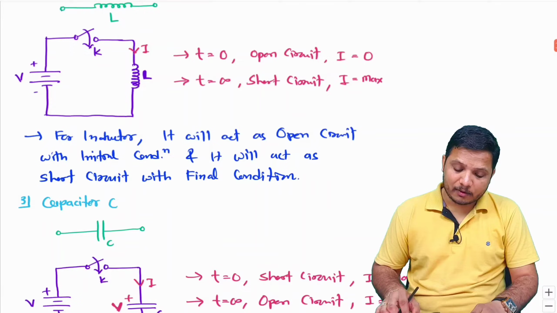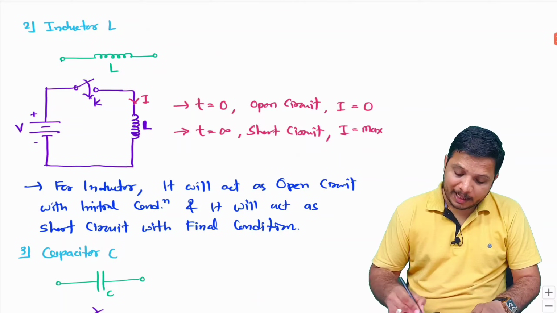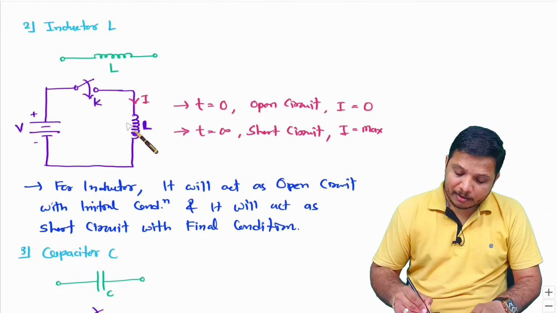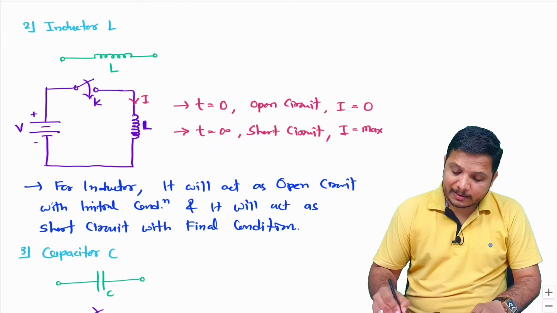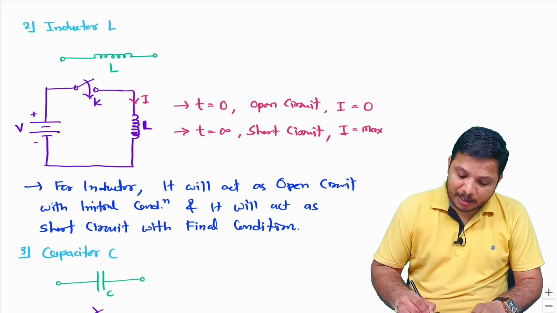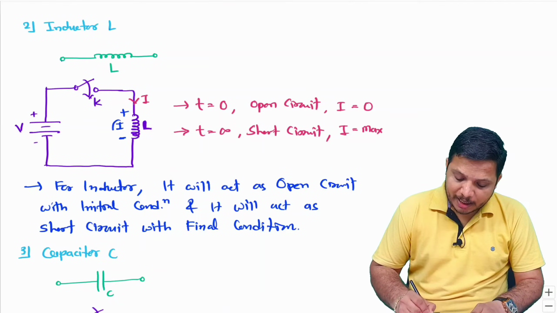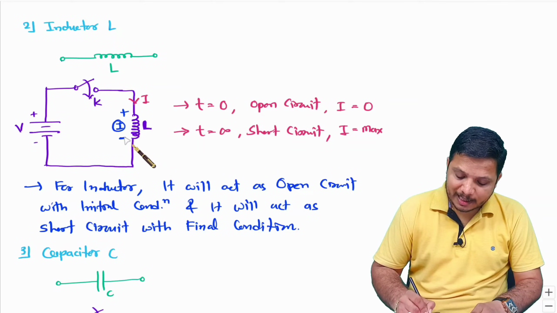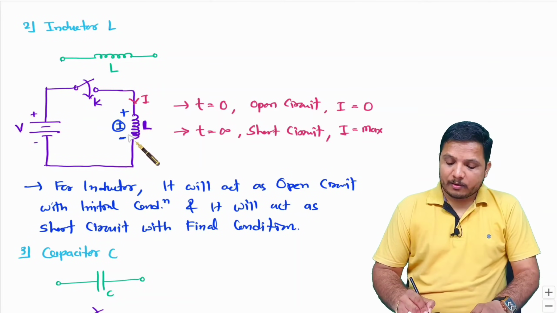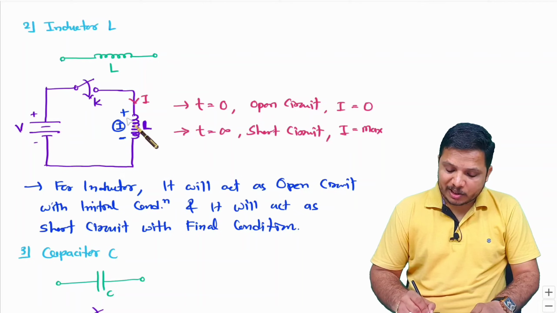For the case of inductor, when you provide supply, it will act as an open circuit initially and gradually the current will increase and it will be maximum when it is short circuited. So there will be a current stored in that inductor, and that stored current will have polarity plus minus like this, and when it releases energy, its polarity will change.